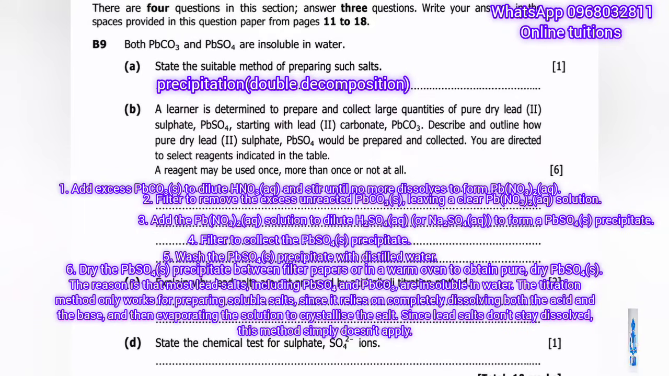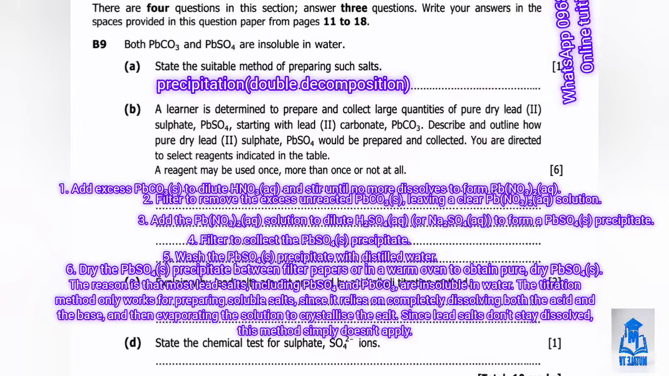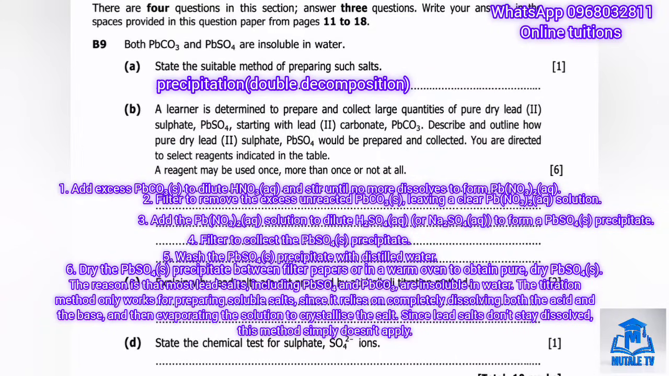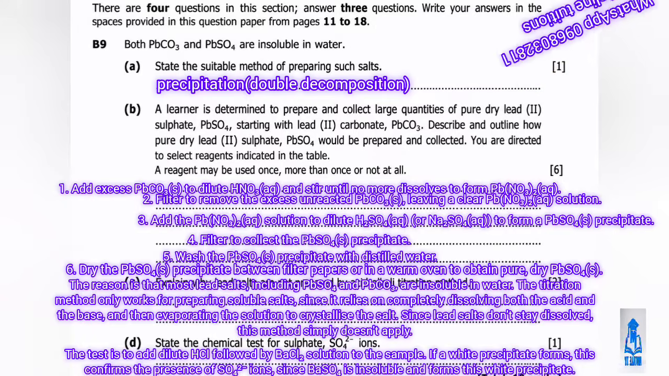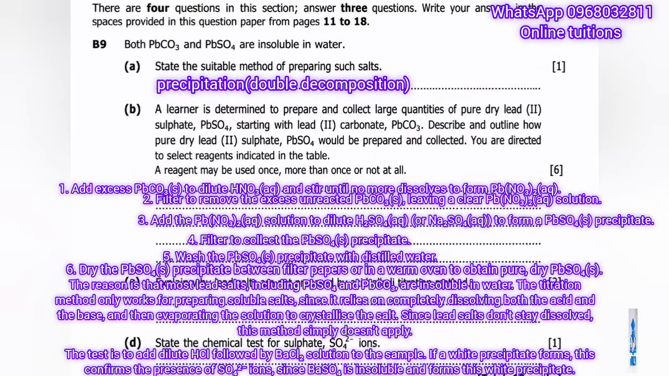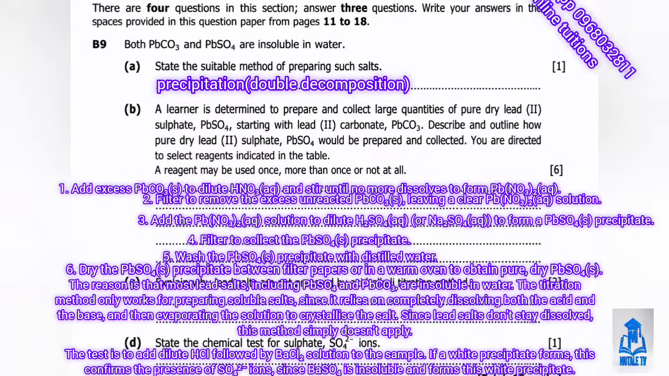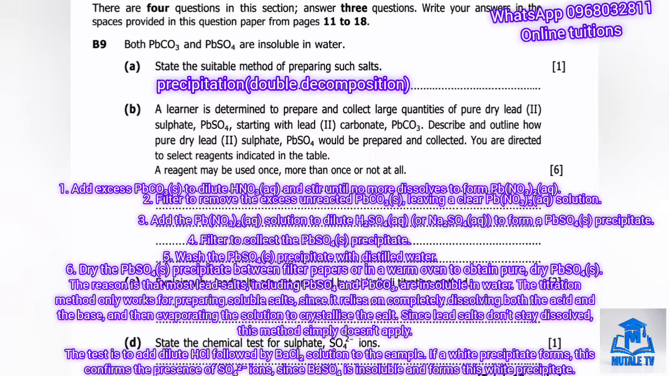Okay, moving on to part D. Part D asks us to state the chemical test for sulfate ions. The test is to add dilute hydrochloric acid followed by barium chloride solution to the sample. If a white precipitate forms, this confirms the presence of sulfate ions, since barium sulfate is insoluble and forms this white precipitate. So that's question 9 complete. 10 marks, just like that.